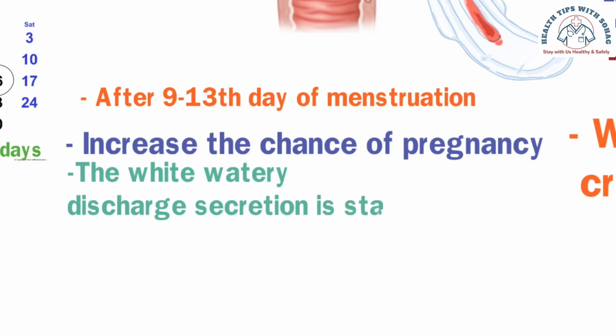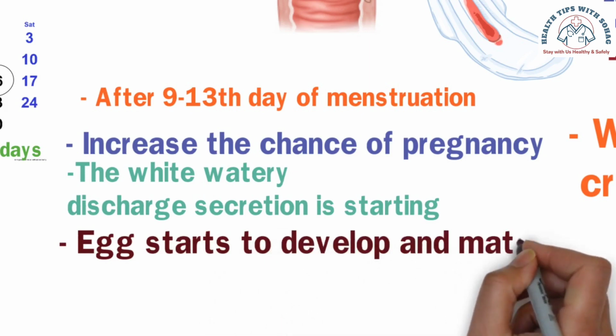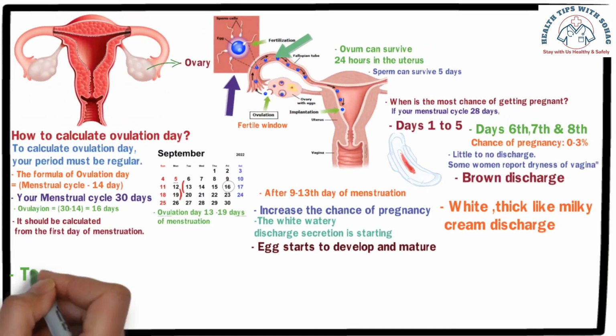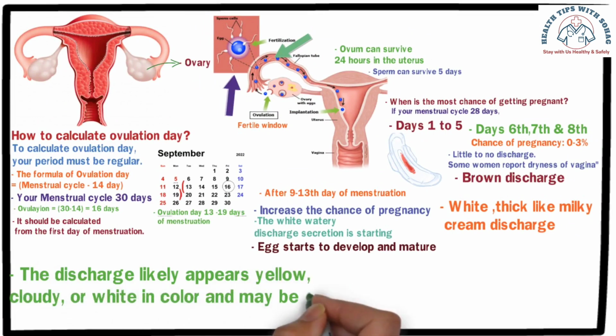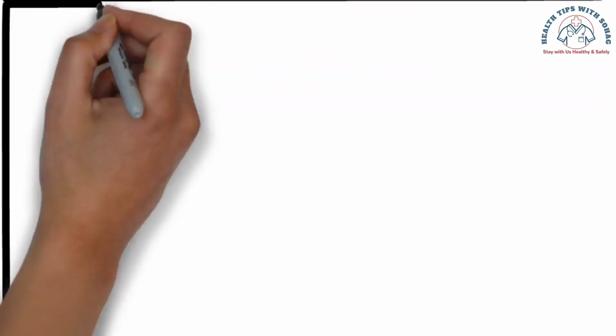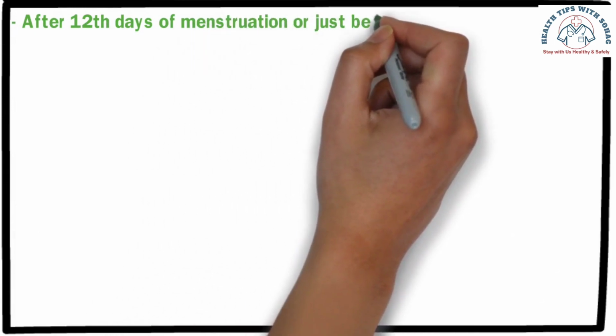During this time, the amount of discharge is low and increases day by day because the eggs become mature in the ovary. Discharge during this time is somewhat cloudy, dense and pale yellow, appearing as a light yellow, milky white or creamy white. On the 12th day of the menstrual cycle, the type of discharge becomes thinner.